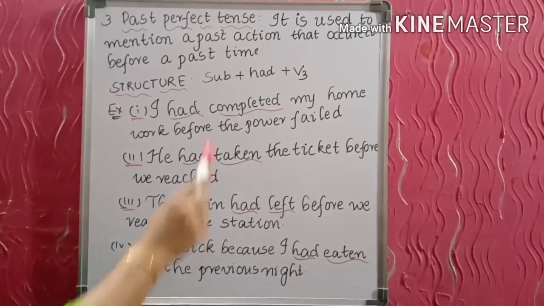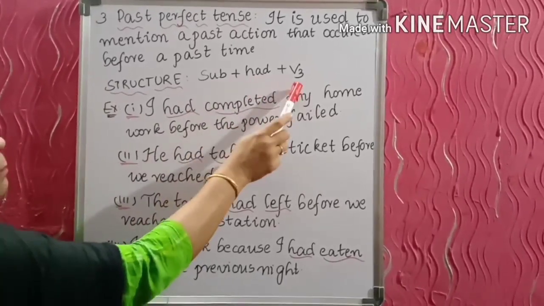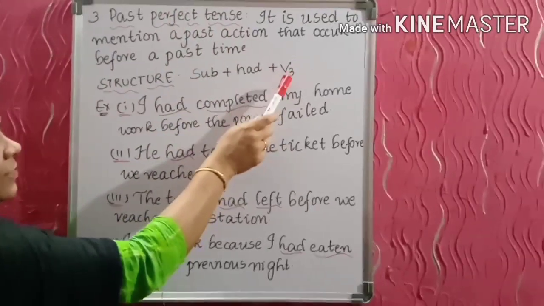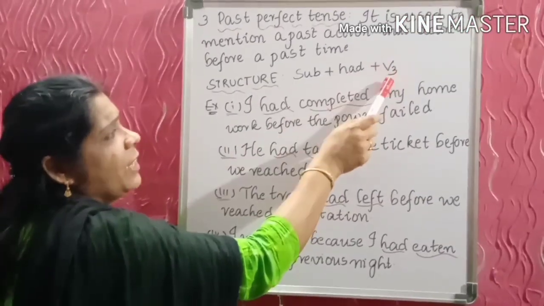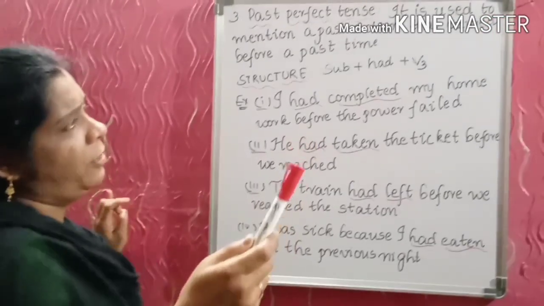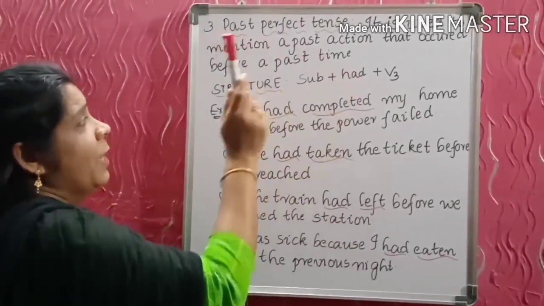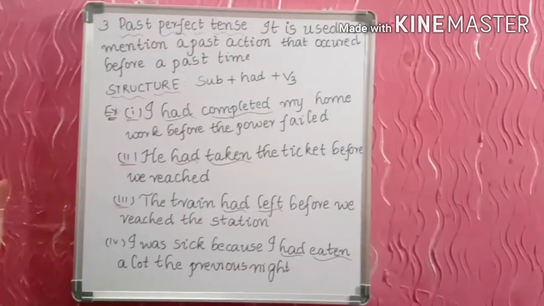The structure would be subject plus had plus V3. Always remember, in the perfect tenses form, V3, that is the third form, past participle form of the verb is always used, and had is always used in the perfect form. Let's go through some examples.